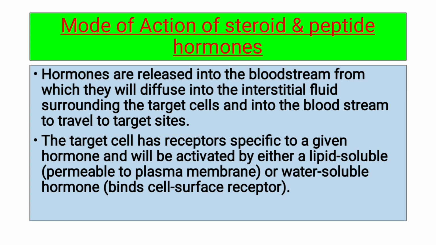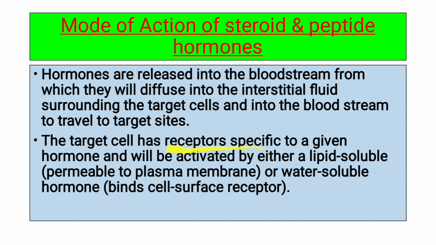So when the hormone reaches the target cell, what happens further? The target cell has a receptor specific to the given hormone and will be activated by either a lipid soluble hormone, which is permeable to the plasma membrane, or a water soluble hormone. So when the hormone reaches the target cell, there are receptors on the target cell which are specific to a specific hormone.